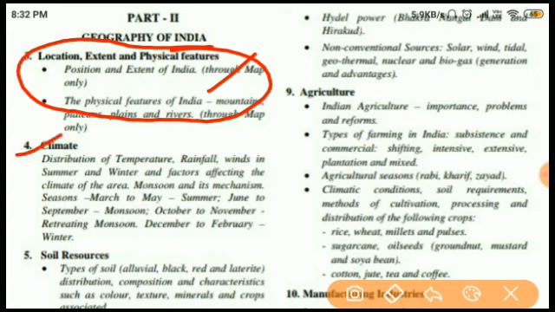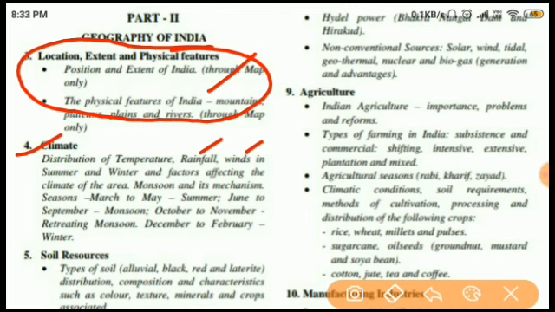Now first is the climate. So in climate we study about the distribution of temperature, rainfall, winds in the summer and winter, and factors affecting the climate of an area, monsoon and its mechanism, seasons.